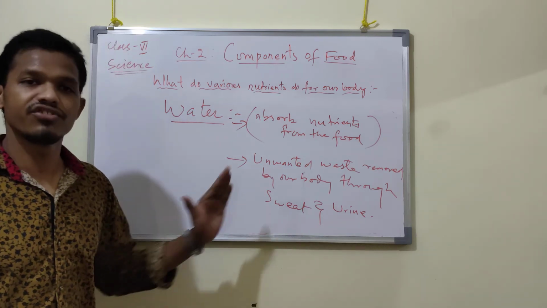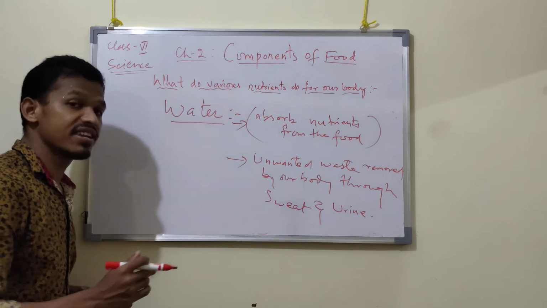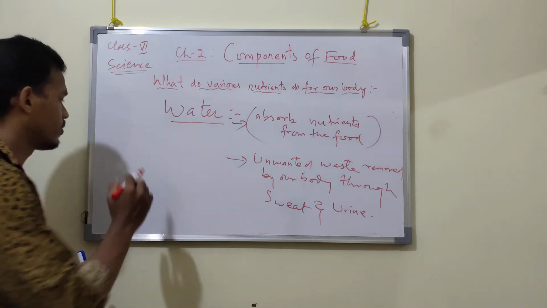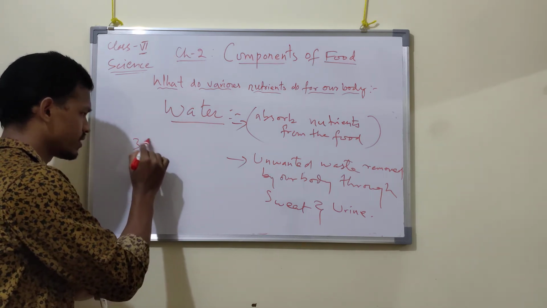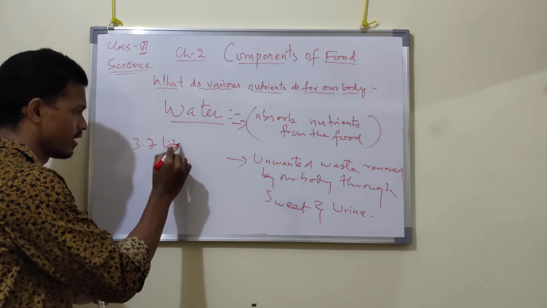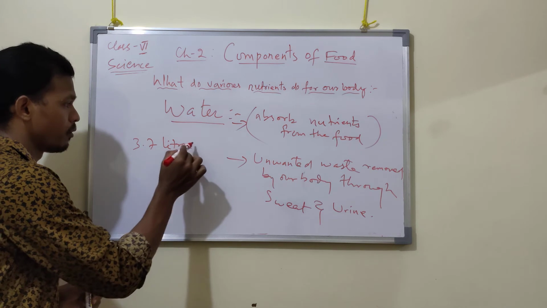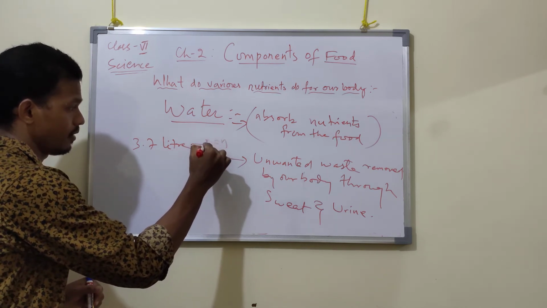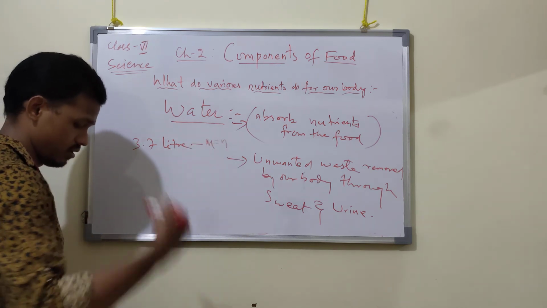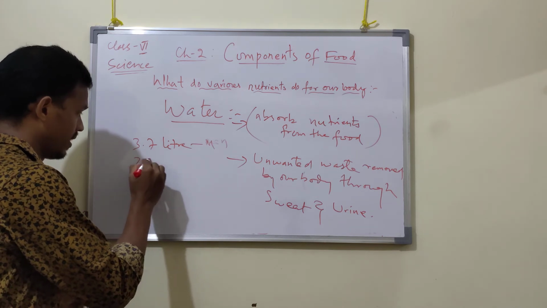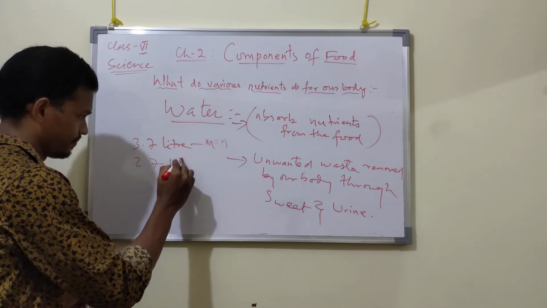So this water is essential. We have to drink it. An average adult man needs to drink 3 to 7 liters, and for women, 2 to 7 liters.